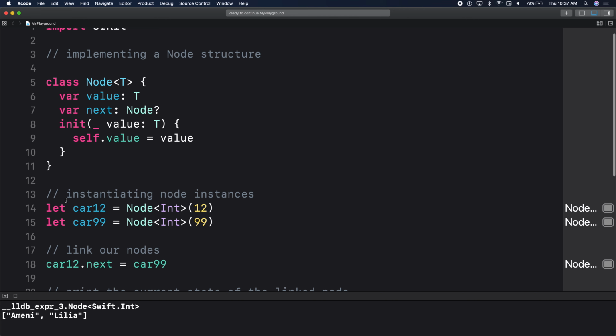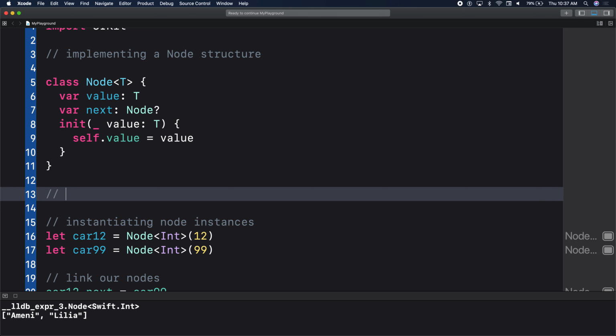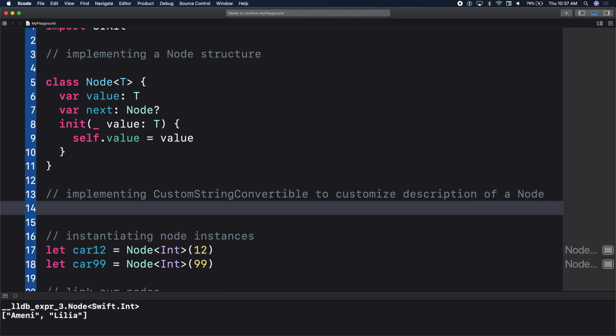So let's go ahead and implement it here. So implementing CustomStringConvertible to customize the description of a node. We'll implement that protocol via an extension on our Node class.